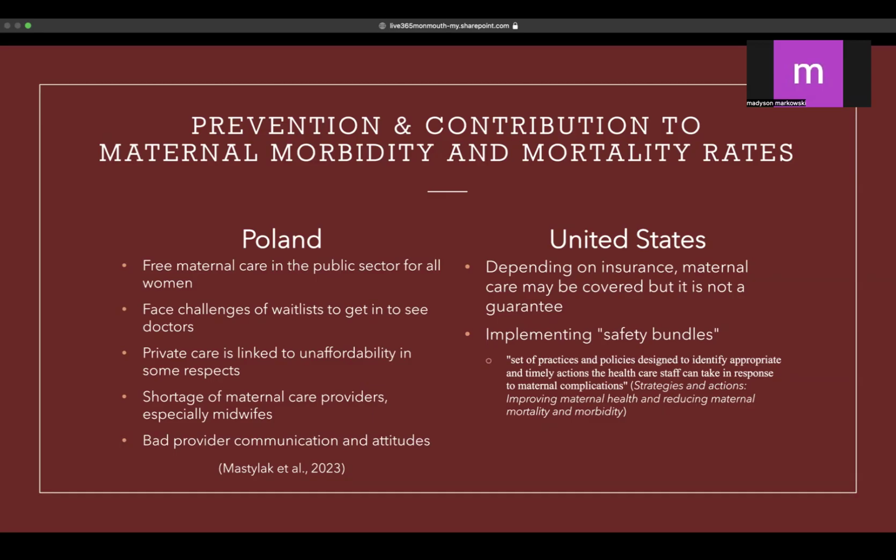Something that the United States is doing is something called safety bundles that they're implementing. Safety bundles are a set of practices and policies designed to identify appropriate and timely actions the healthcare staff can take in response to maternal complications. This is really good because it makes sure that the healthcare staff knows what they're doing and knows what actions to take in the event of something happening to the mother.